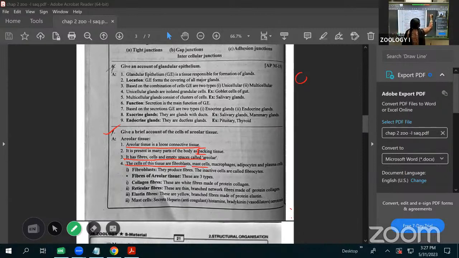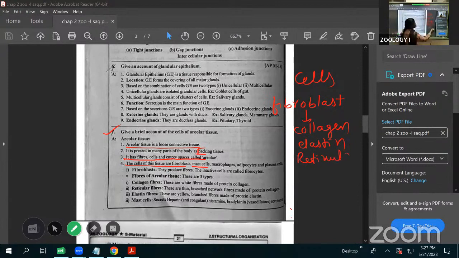Which type of cells are present? The first one is the fibroblast cells. Already we discussed the fibers: collagen, elastin, reticular. These three types of fibers are synthesized and secreted by the fibroblast cell. These fibroblast cells are secreting the three types of fibers. Next are the mast cells. The second type of cells is called mast cells.